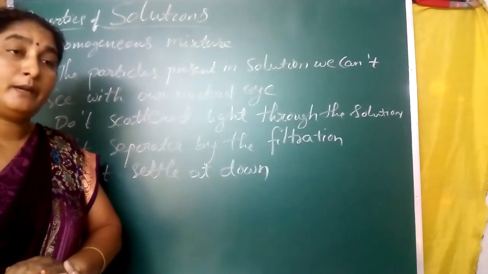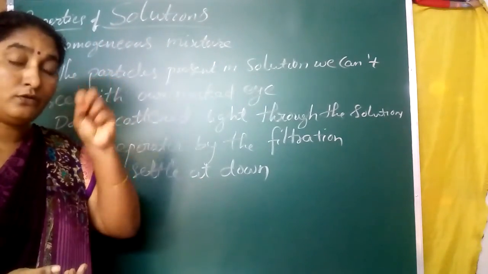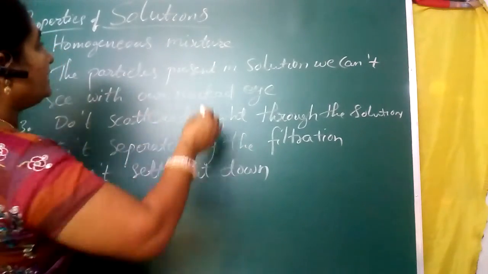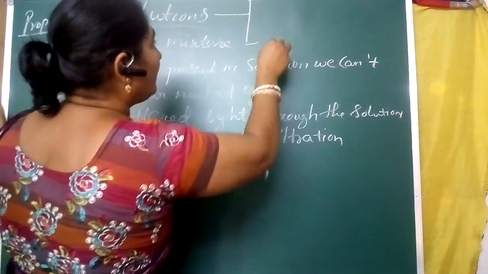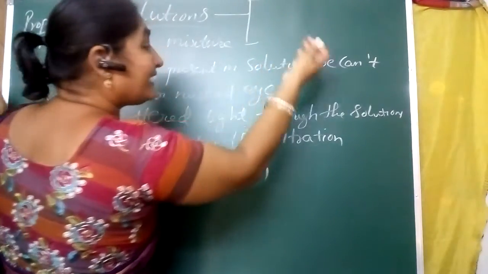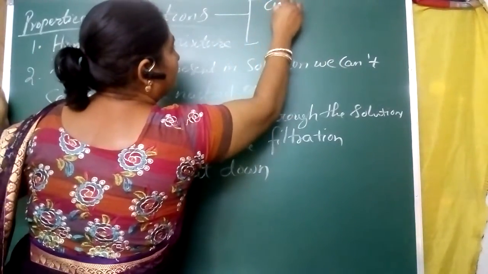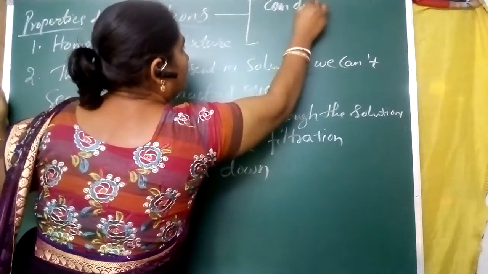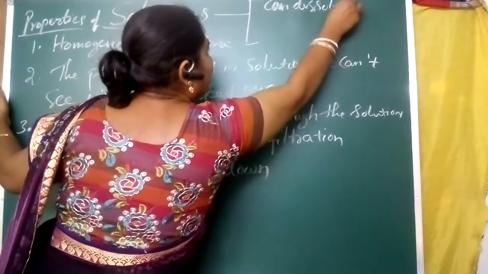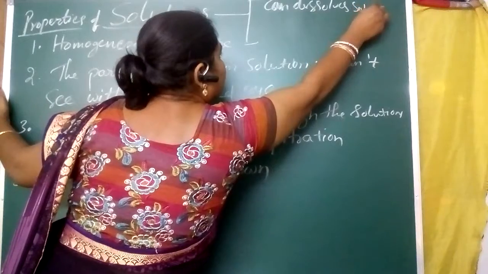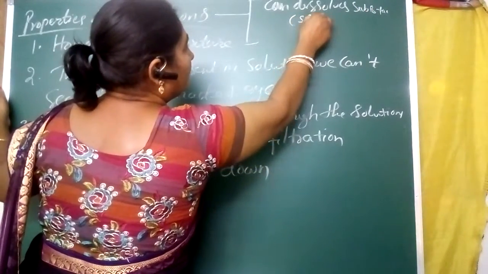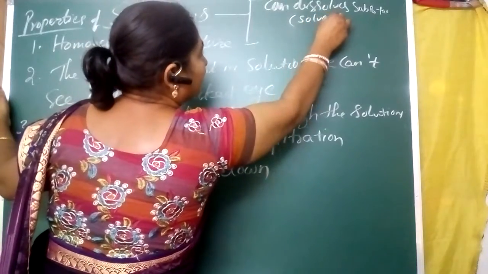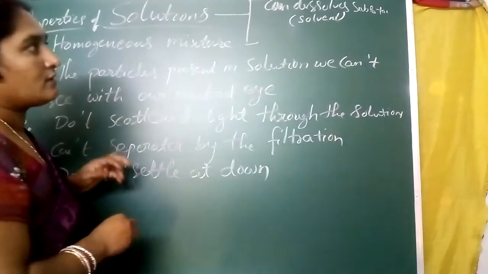Then we have to know about the solutions. In a solution, two ingredients are present. One is the substance that can dissolve, which is called the solvent.